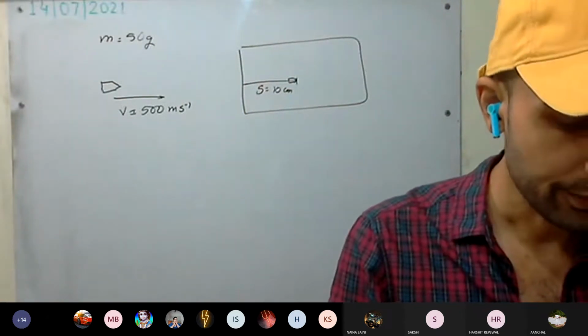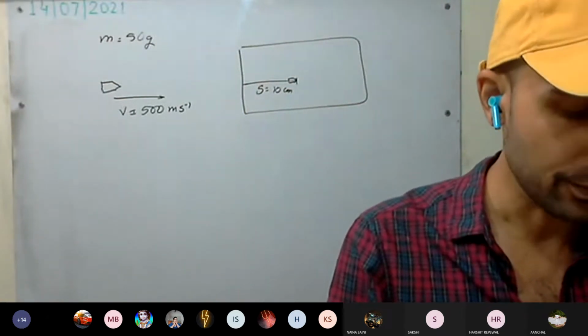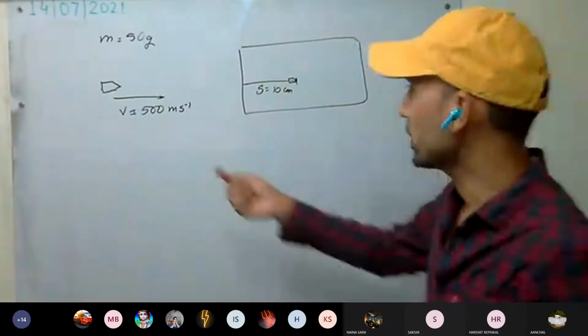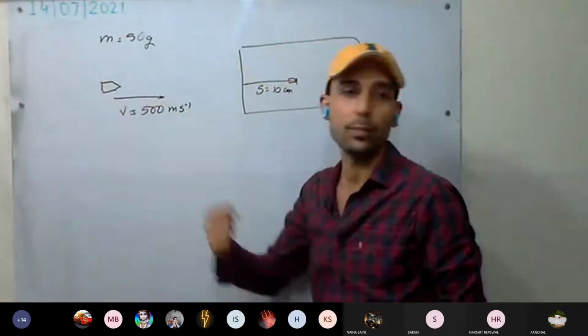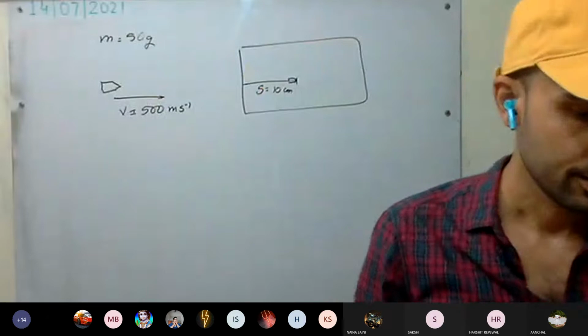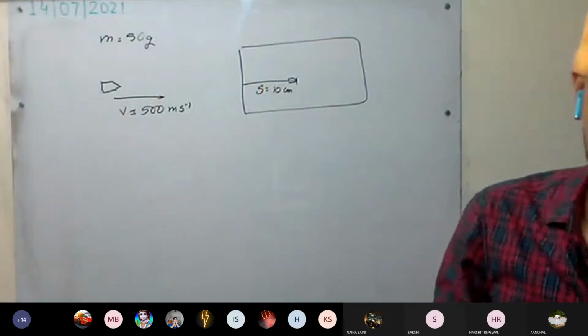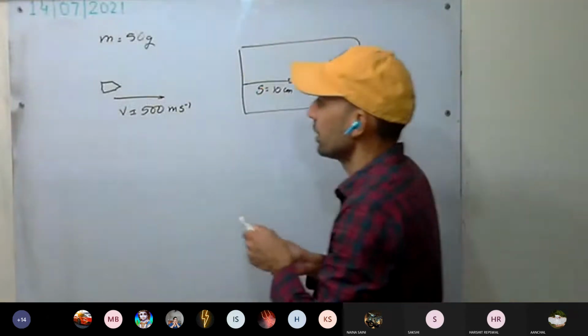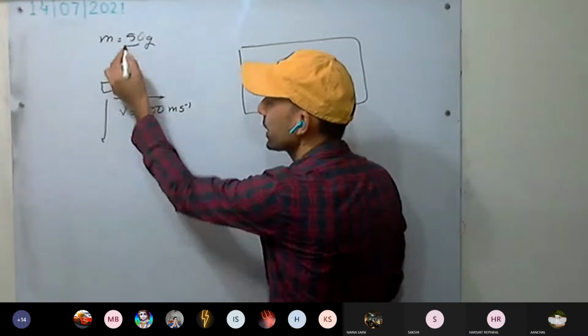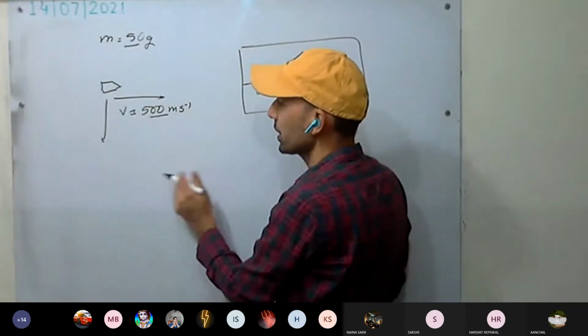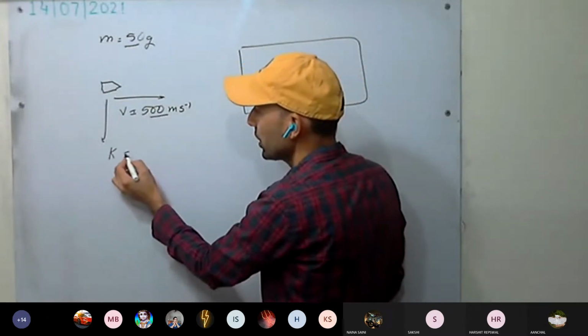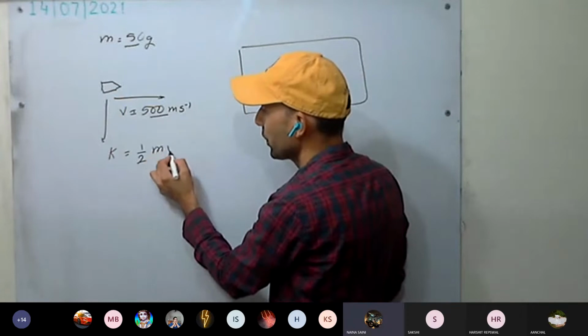Calculate the kinetic energy possessed by the bullet. Mass is given, velocity is given. Can you calculate? Kinetic energy is half mv square.